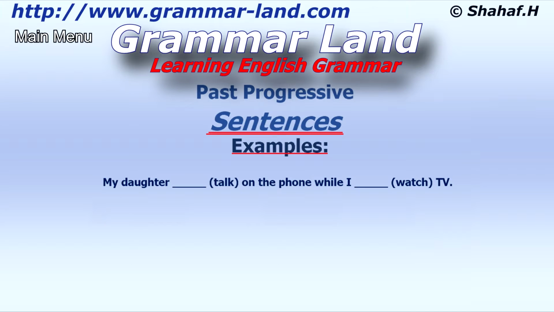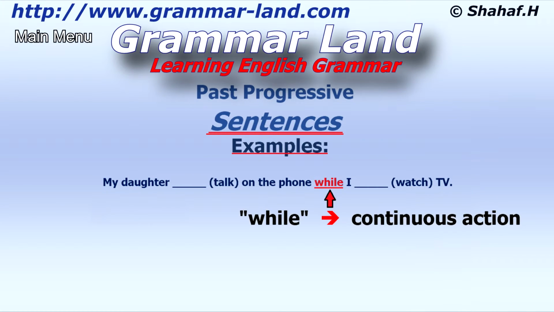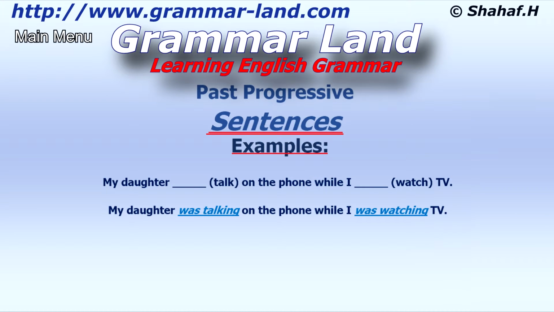My daughter talk on the phone while I watch TV. There are two operations here. The first one, my daughter talks on the phone, and the second, I watch television. The first operation, the talking on the phone action, is continuous, therefore we say, was talking. The second action, the act of watching television, is also continuous, so we say, was watching. Pay attention to the keyword while, which indicates a continuous operation. That's how it should be: my daughter was talking on the phone, while I was watching TV.